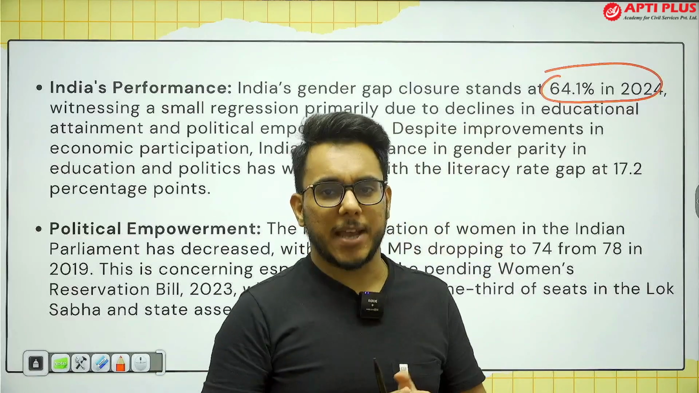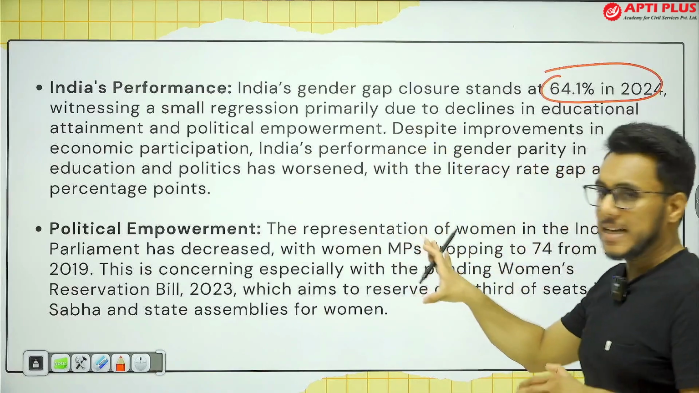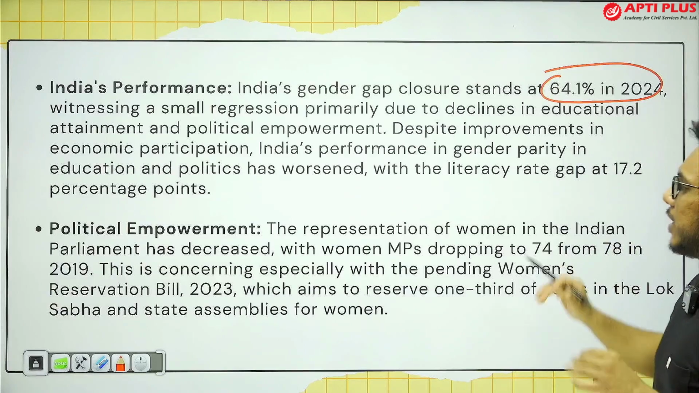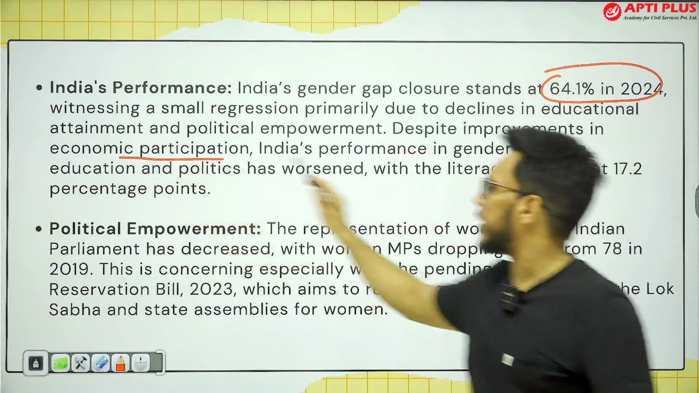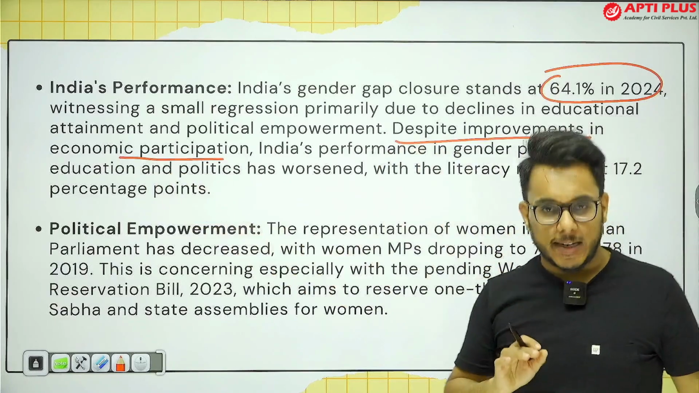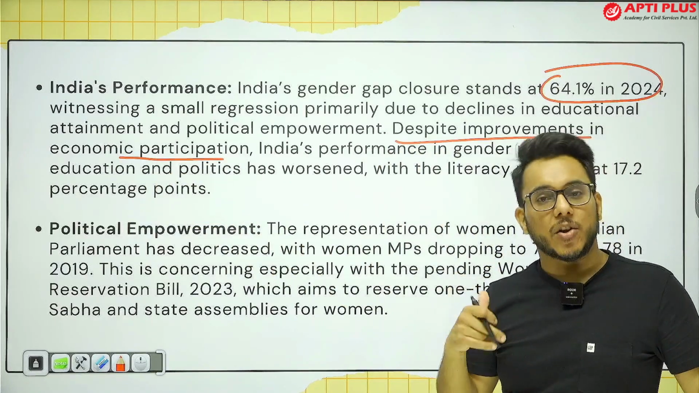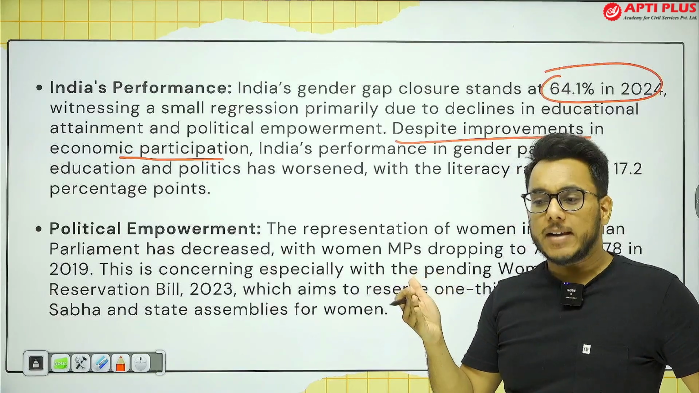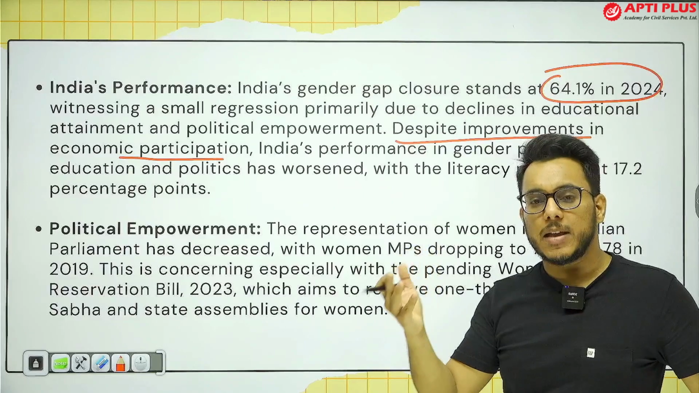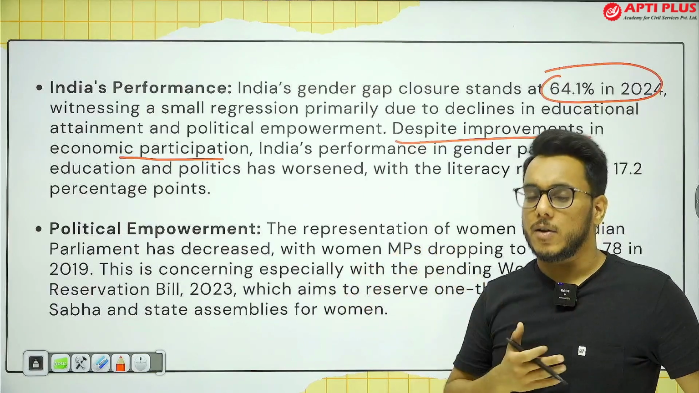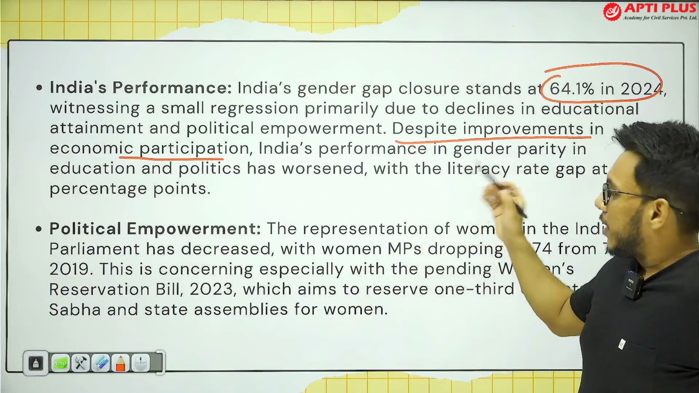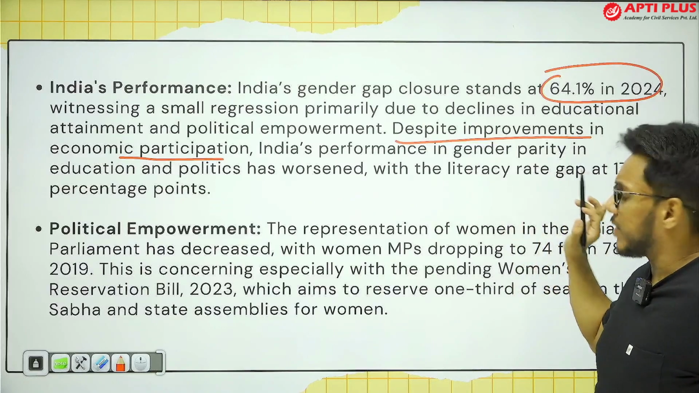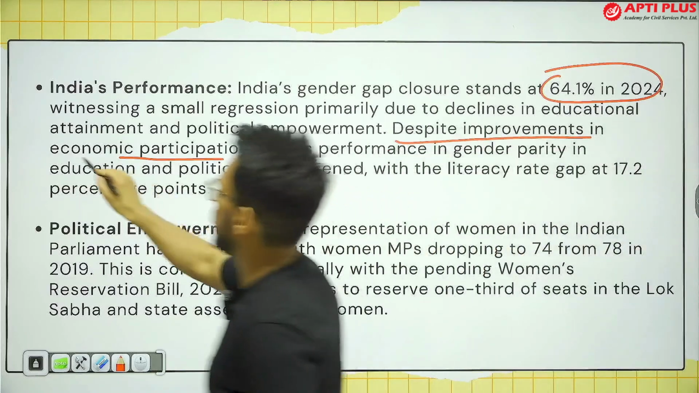Now, what are the concerns that we have at the level of India? First of all, why is India's progress not going at a fast pace? In economic participation, there is progress. There is improvement in economic participation. Female labor force participation rate is improving. Recently, the BCCI also provided that the same remuneration should be given to men and women cricketers. Also, we find that economic participation progress is good, but the condition has worsened in education and politics.